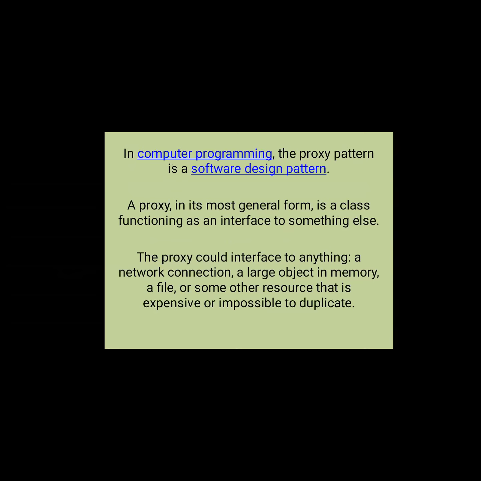Okay. Next one is the proxy pattern. A proxy in its most general form is a class functioning as an interface to something else. The proxy could interface to anything: a network connection, a large object in memory, a file, or some other resource that is expensive or impossible to duplicate. So we try to build the models in a small way, and then we are not able to copy like that.